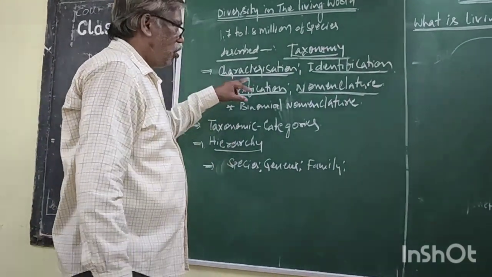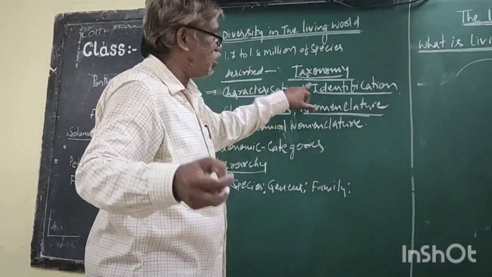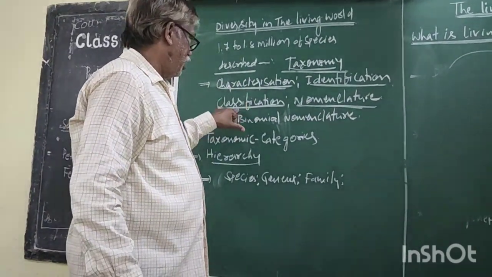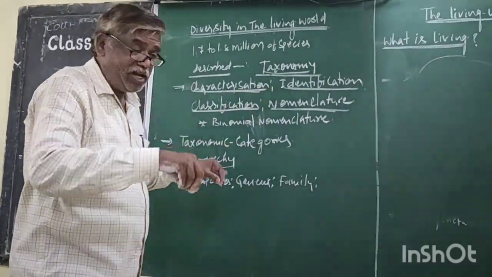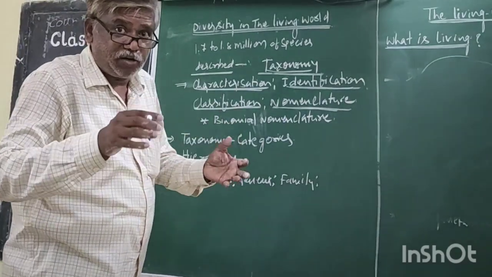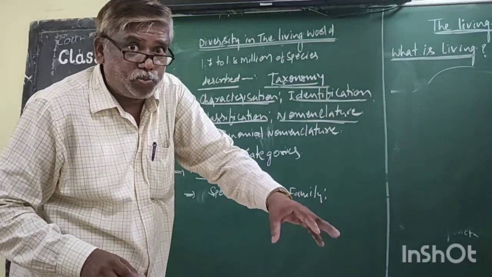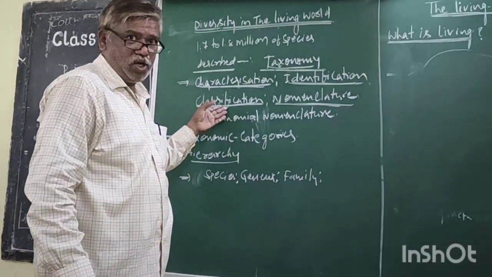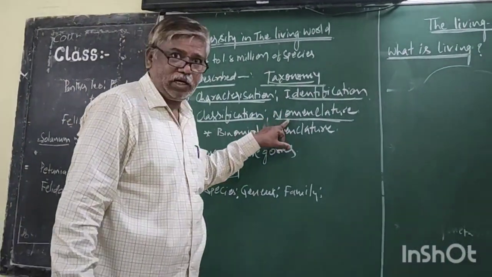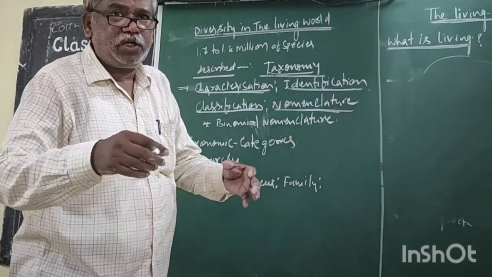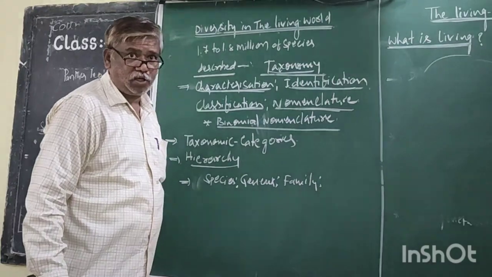Right. Now, what is this? Identification: identification based on some characters. Classification: the identified organisms are kept in different groups, which is called classification. Now, what is this? Giving the name to the organism is called nomenclature. In nomenclature, many systems are there. Binomial nomenclature is worldwide accepted.